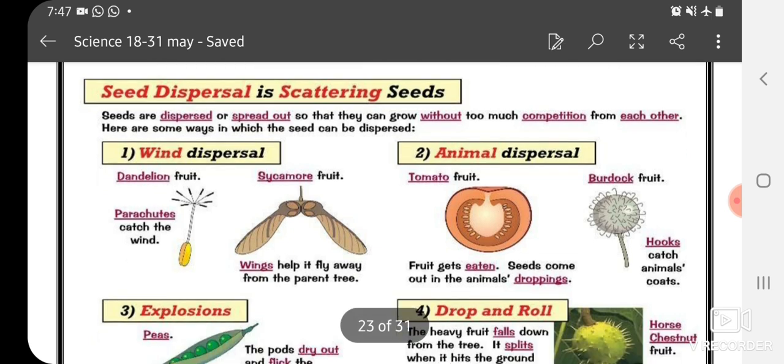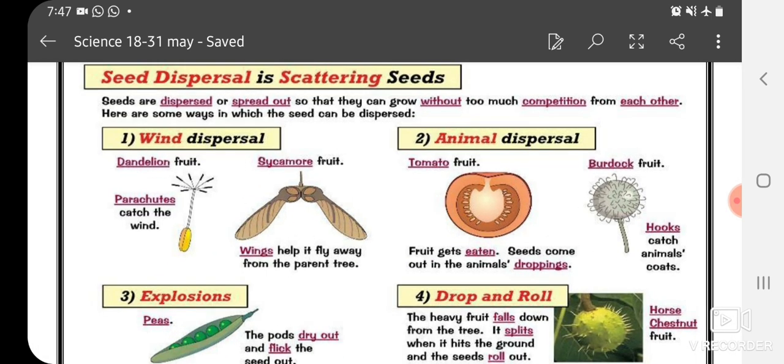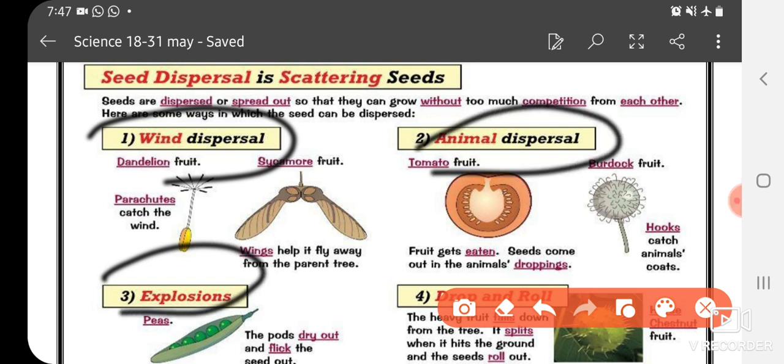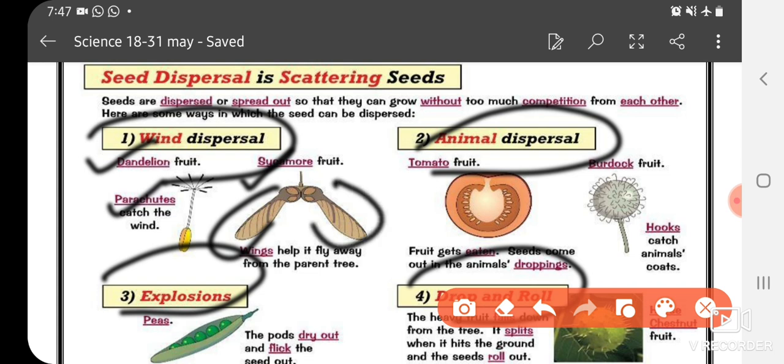Okay, this is the explanation of scattering of seed or dispersal of seed with the help of a diagram. You can see number 1, wind dispersal, explosion, animal dispersal, and drop and roll. The example of wind dispersal is dandelion fruit and parachutes, sycamore fruit. You can see the wings, and this is lightweight. The wind or the air will help them to fly.